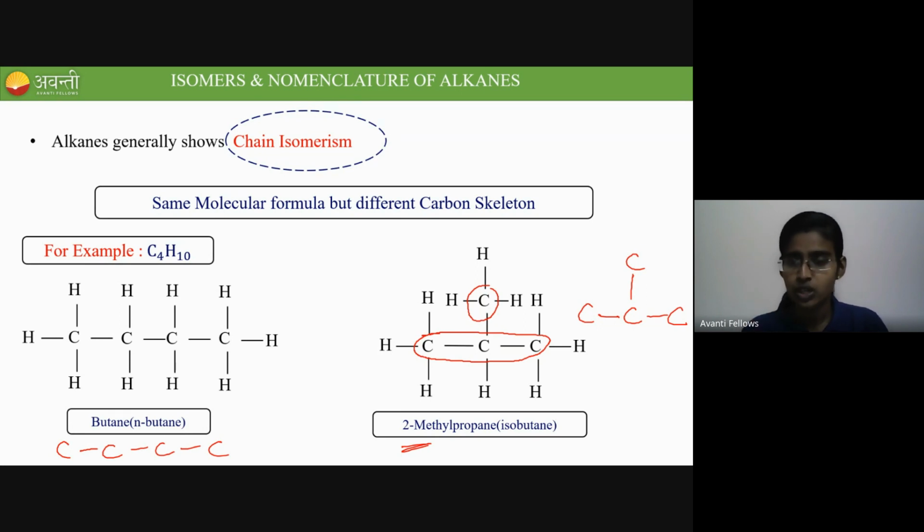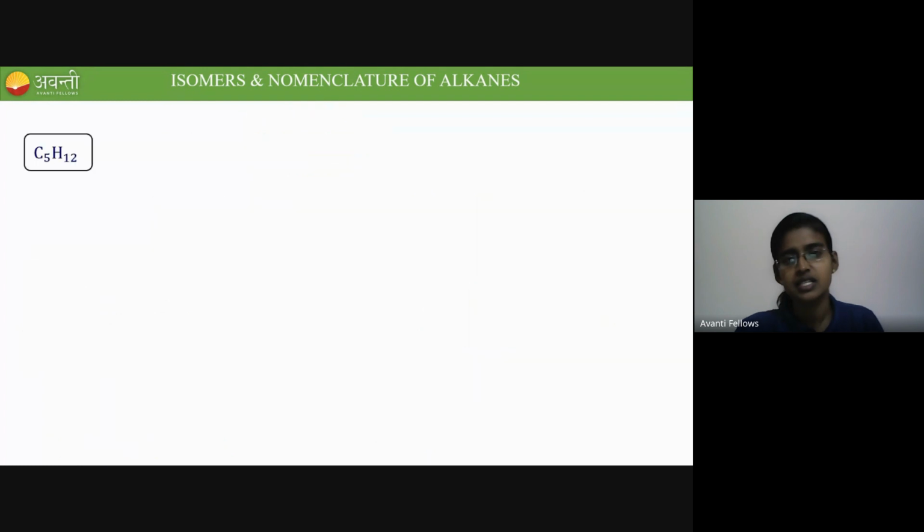So in that case, what do you have to do? You have to convert this name to a structure first. After getting the structure, you will come to know the type of isomerism. Shall we go on? Here you can see that's a straight chain and there is a branch. So I'll show you one more example.